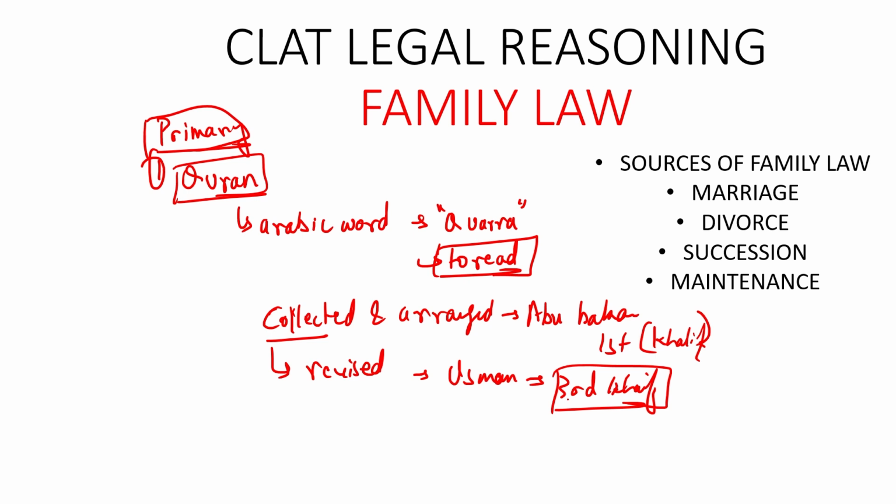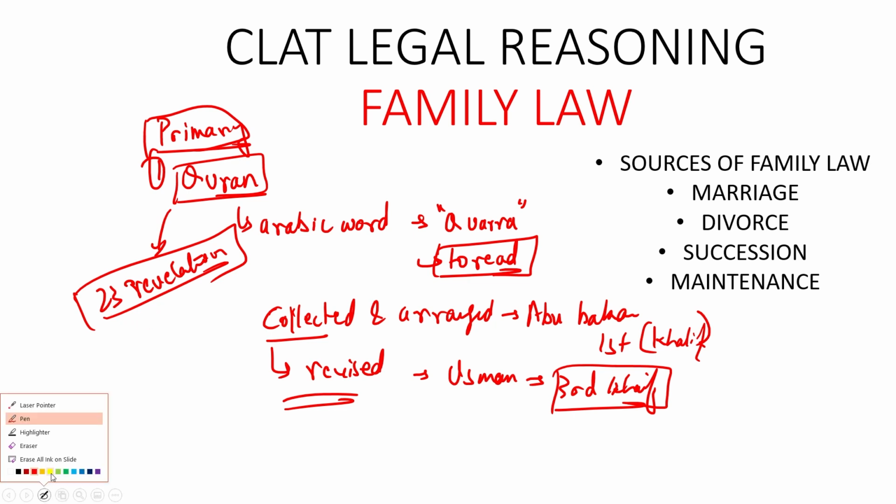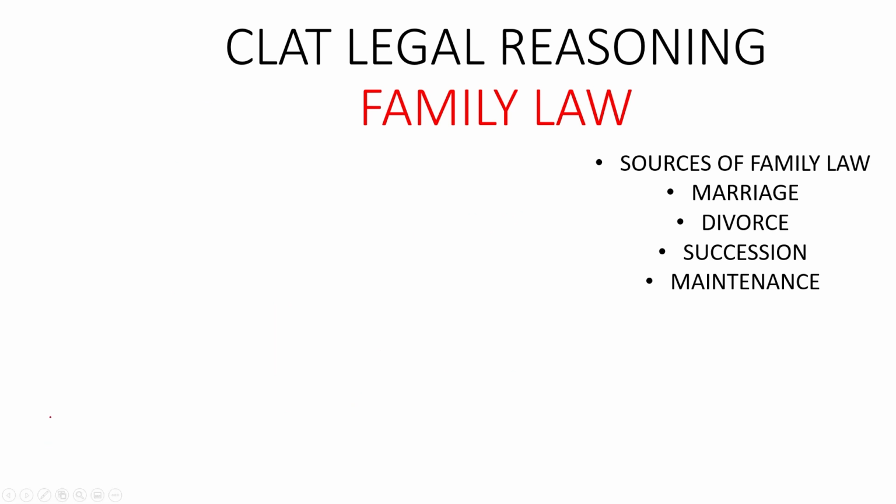The Prophet received revelations over around 23 years of his lifetime, and all these revelations were interpreted and arranged by Abu Bakr and Usman in the Quran. So the Quran becomes the primary source when we talk about the sources of Muslim law.